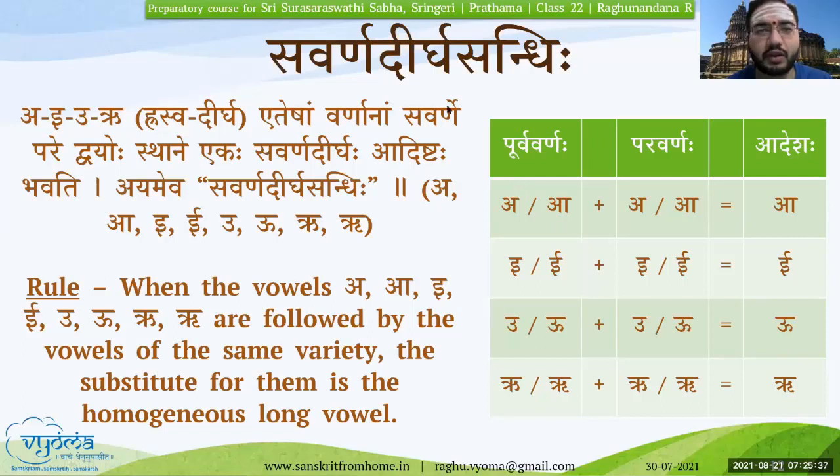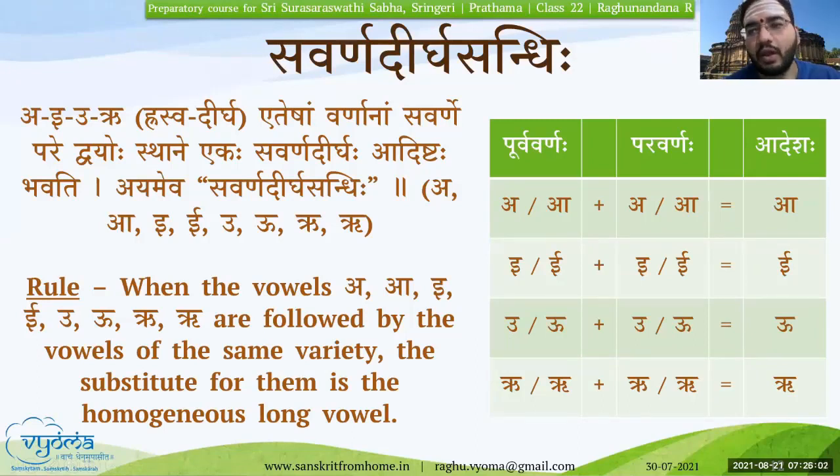This is savarna dirgha sandhi, where this combination of similar swaras comes, and it is applicable only for a, i, u, r. Don't think that if there is ekara here and again ekara here, it will be a savarna dirgha sandhi. No, savarna dirgha happens only between the letters a, i, u, r and their similar swaras.